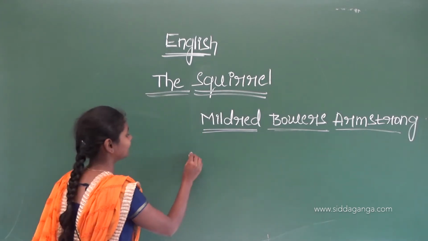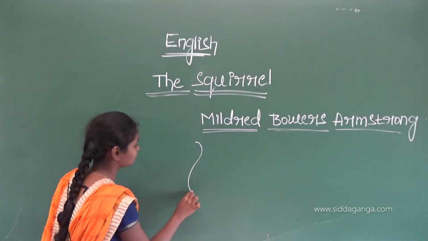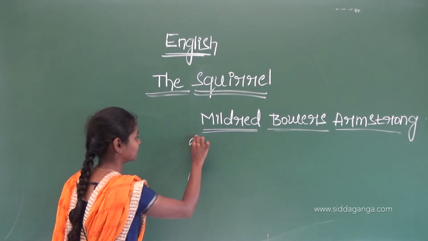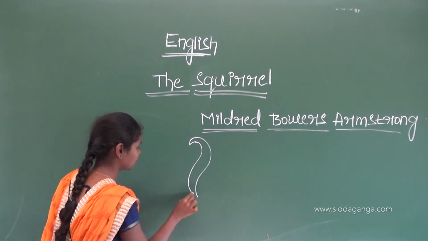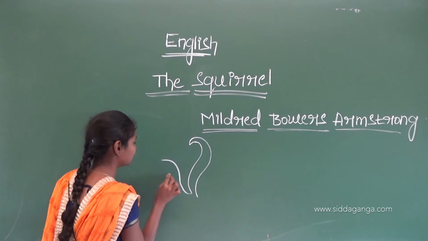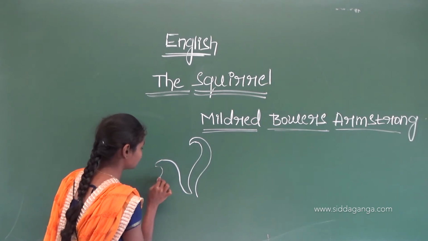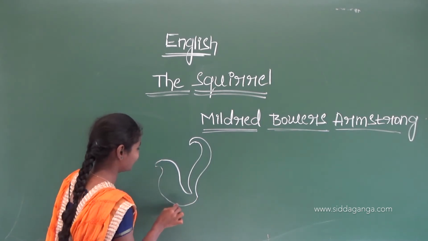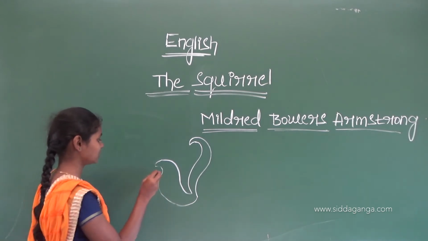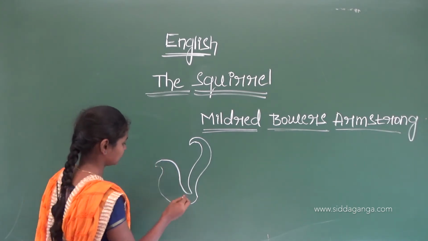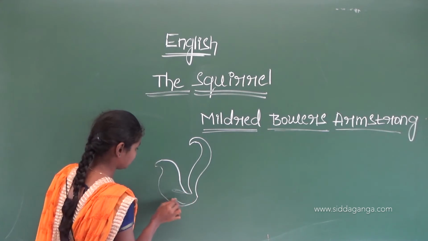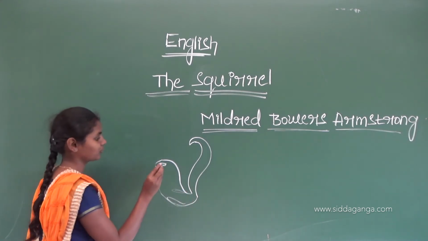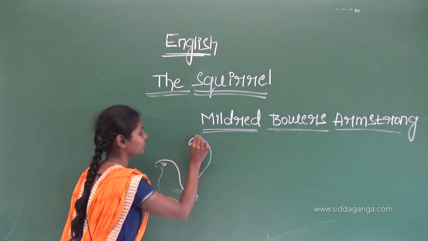Do you know? It is like this. So, here a squirrel is there. Just imagine. I am not good at drawing. Just concentrate on this.